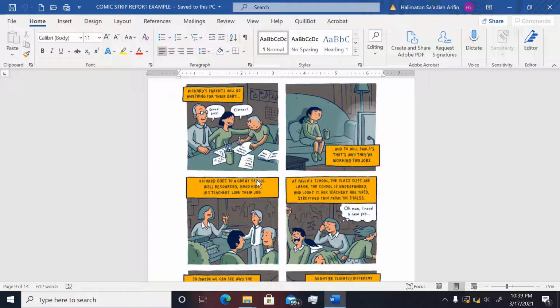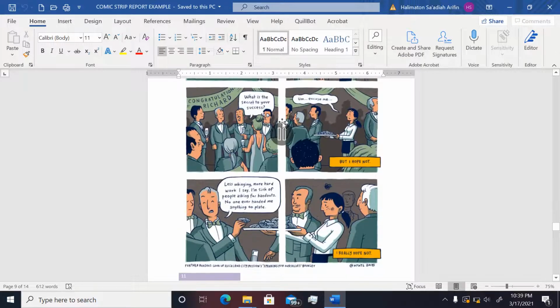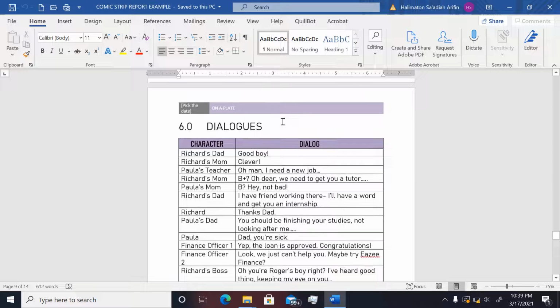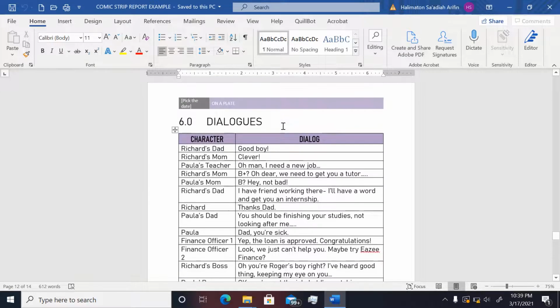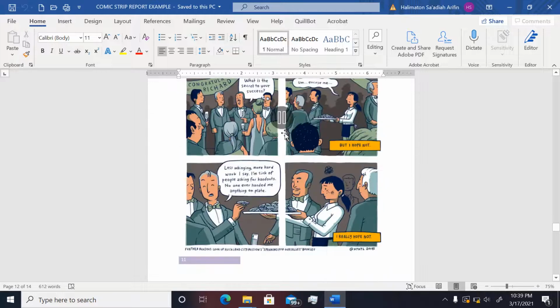What I mean is, when you type the dialogue in this part here, this is the original comic strip, and this is the page of the dialogue. All the dialogue here, you have to type here.